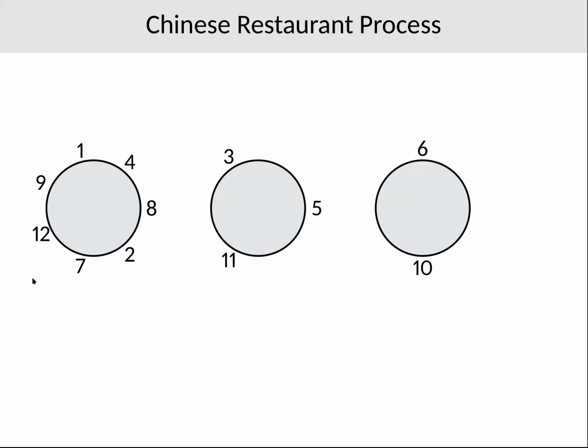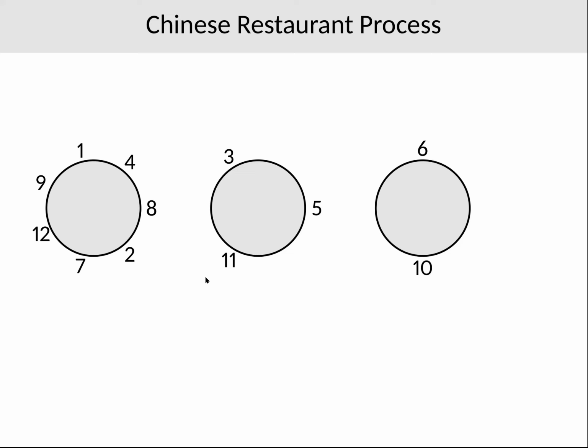The Chinese restaurant process is a well-known discrete time stochastic process, where at every point in time, there's a sequence of tables, and at every table, there's a cyclic sequence of customers, which are numbered from 1 to n.